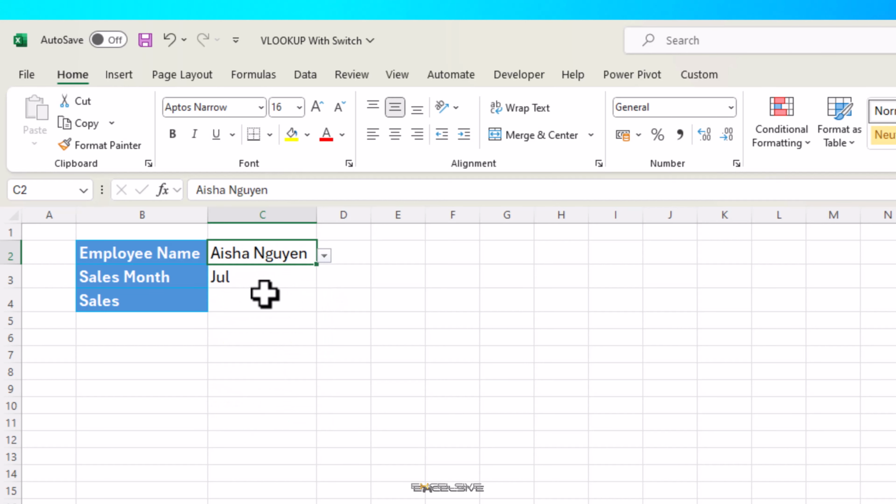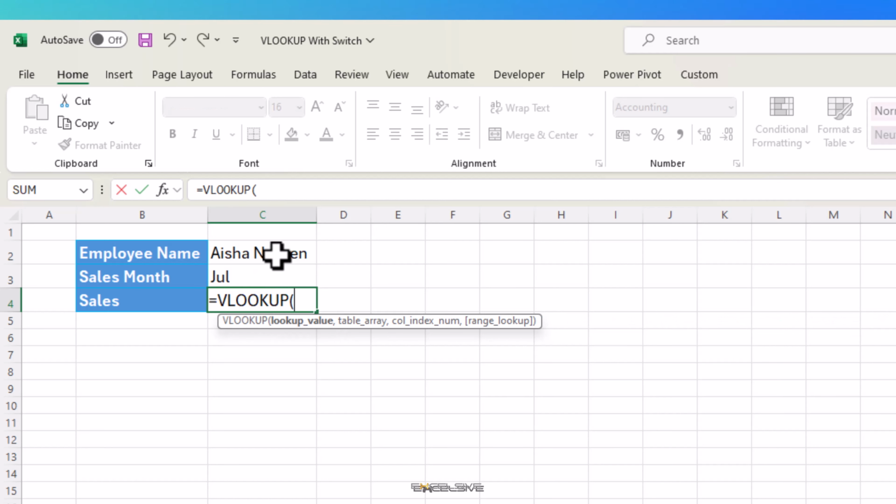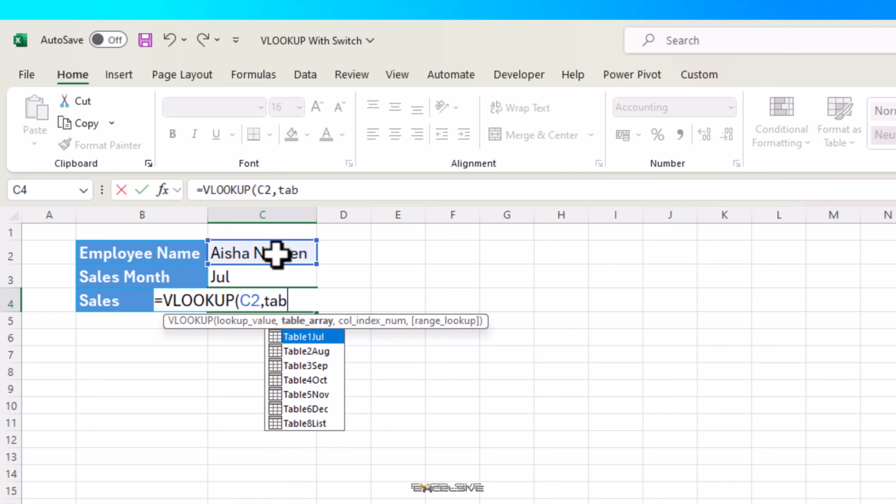Then we start with VLOOKUP. Our lookup value is C2. For table array, we could go to our July sheet to select it, or since we are smart and have converted the data into a table and renamed it to something we can easily identify, we are going to use that name. As soon as we start writing table, we get a list of all the tables here. We highlight Table 1 July, and press Tab.